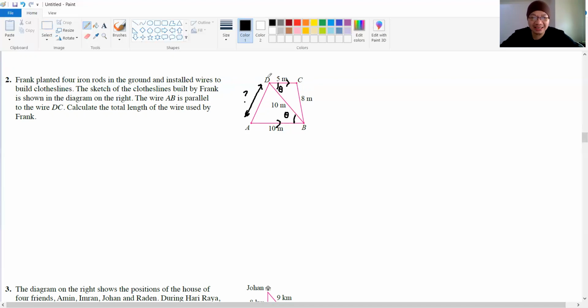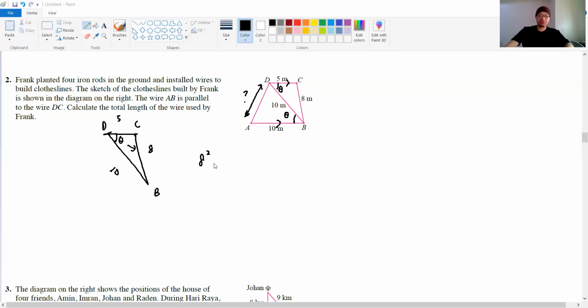So for the diagram, BCD is a complete triangle. We got 5 here, we got 8 here, we got 10 here. This theta we can find, right? We can find this theta actually, because there are complete triangle lengths given here. So to find this theta, of course, this theta is opposite to 8, right? So 8 will become the object.